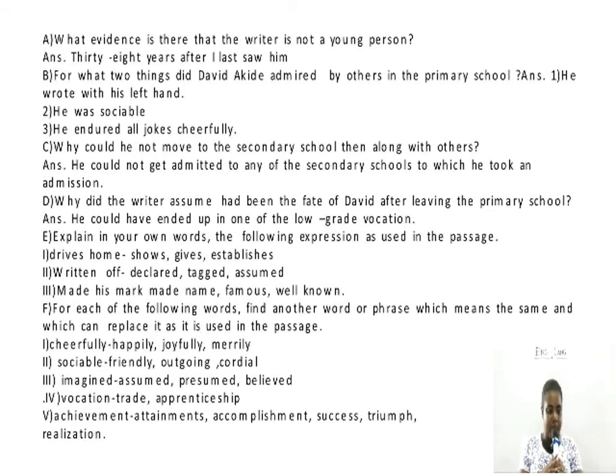Then the last one being achievement. Achievement, we can have attainment, accomplishment, success, triumph and realization. Please, this realization is the American spelling. So if you put S there, it's accepted. If you write Z, it's accepted.